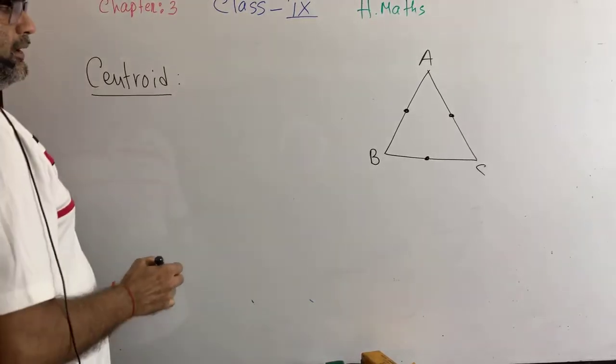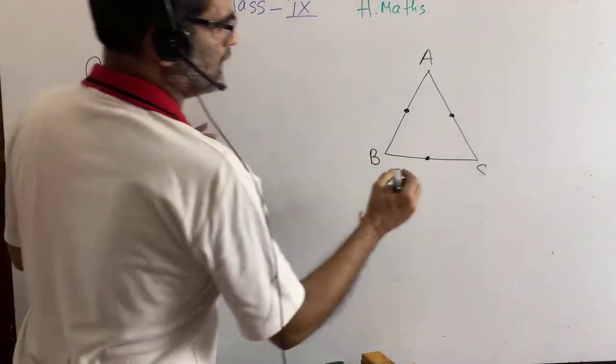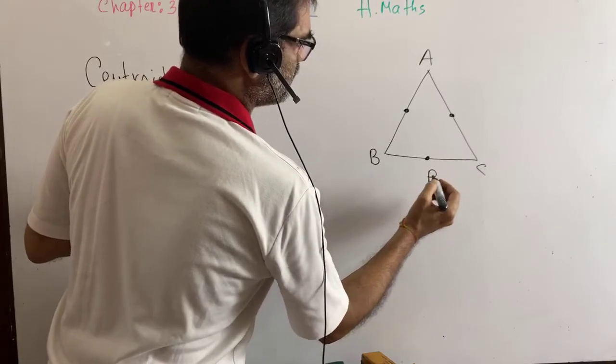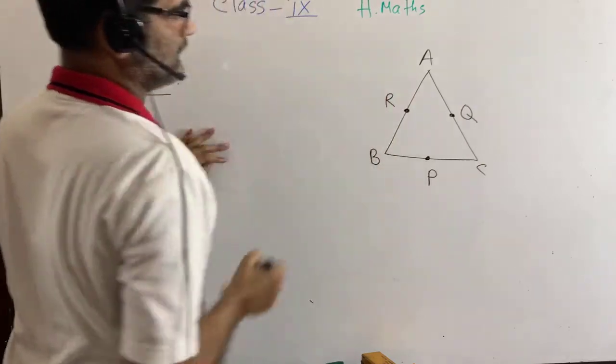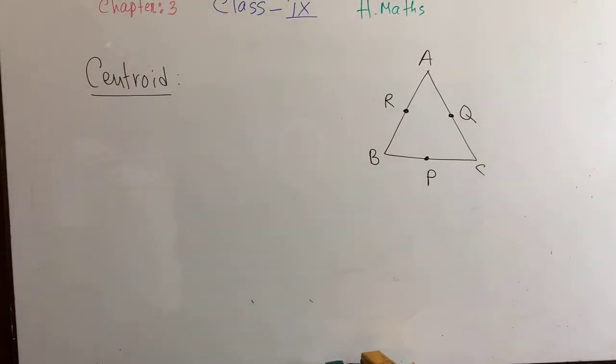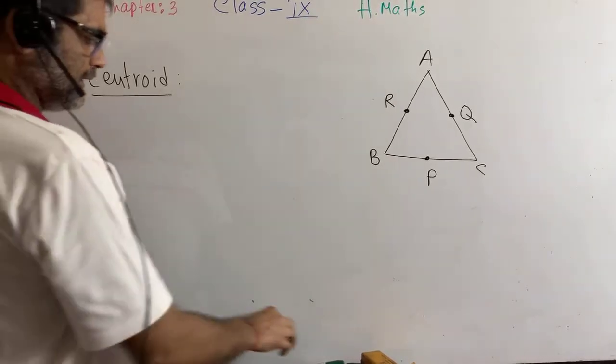Let P be the midpoint, Q be the midpoint, R be the midpoint of the sides BC, AC and AB respectively.